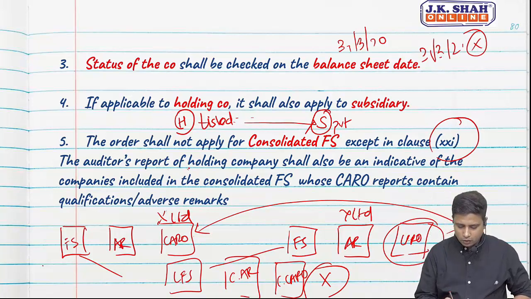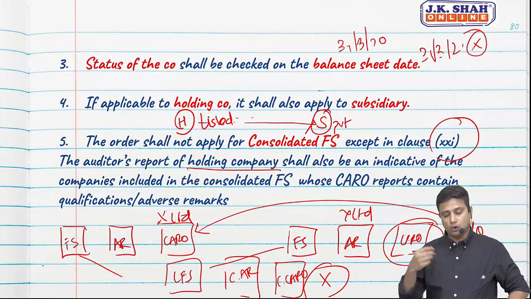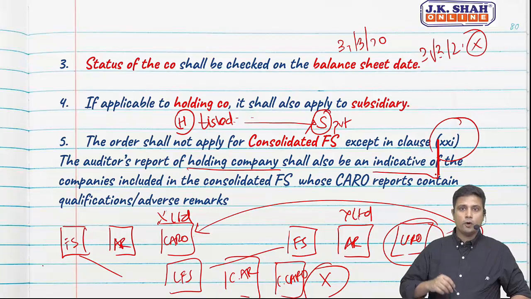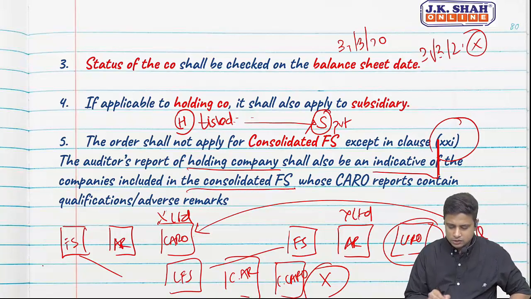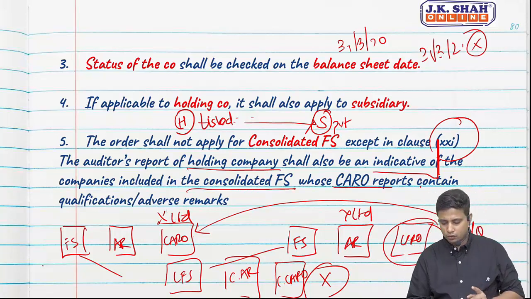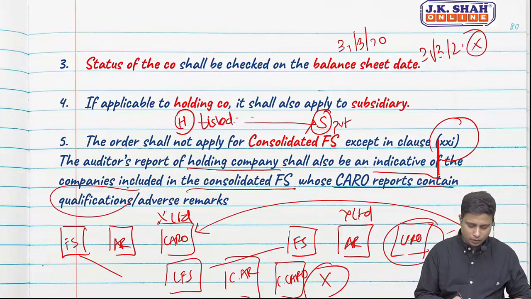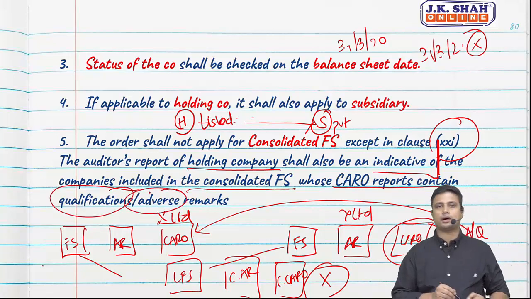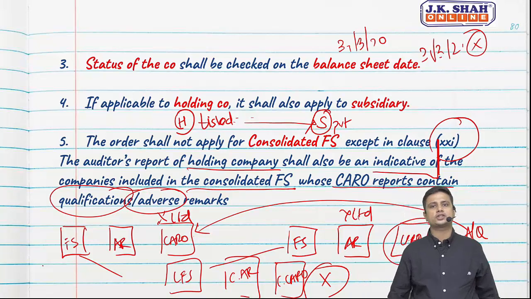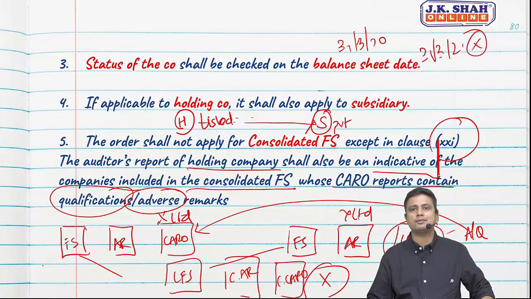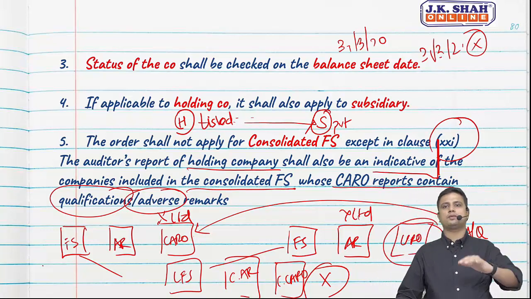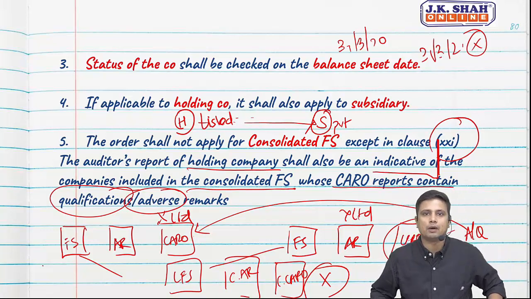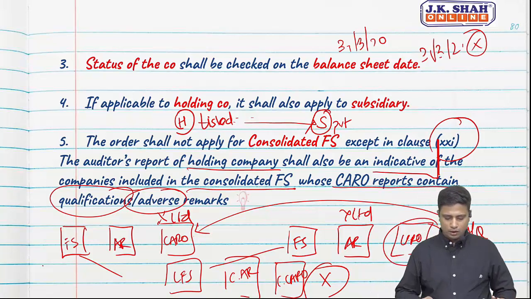The auditors of the holding company shall also indicate the companies included in the consolidated financial statement whose CARO report contains qualification or adverse remark. So in case there is no qualification or adverse remark, then we do not indicate the same. However, if there is a qualification or adverse remark, we should indicate the same in the CARO of the holding company. So this was a new point.